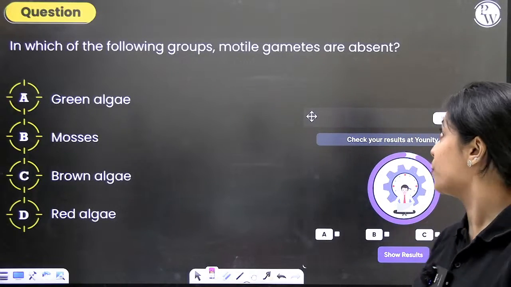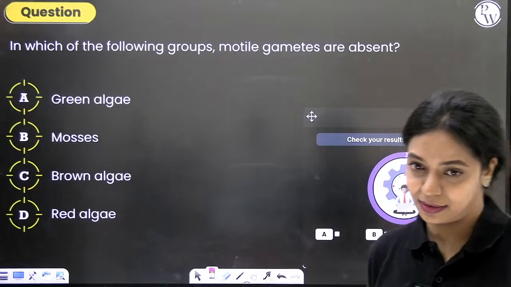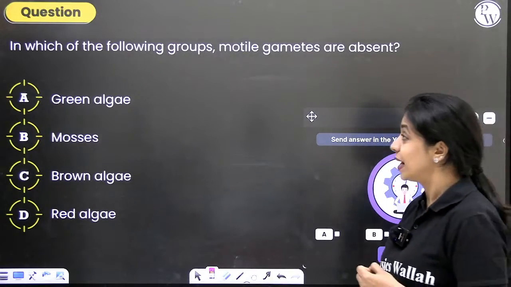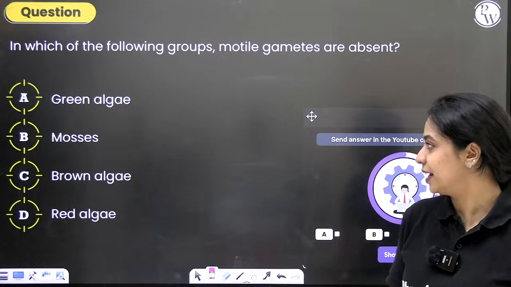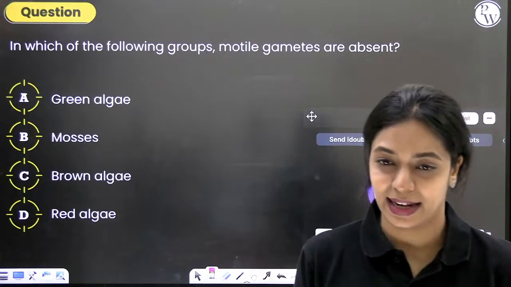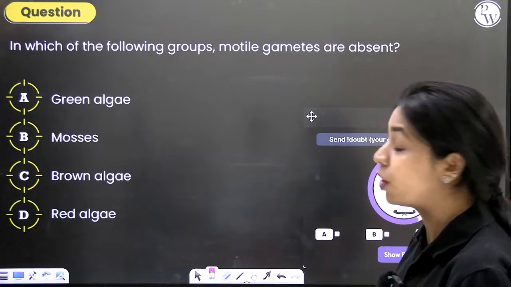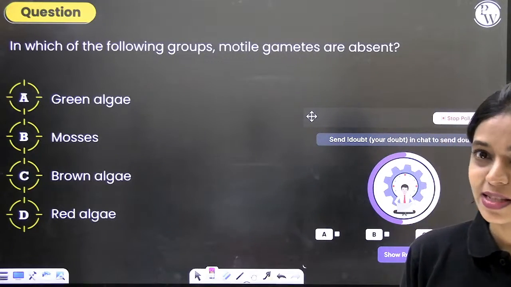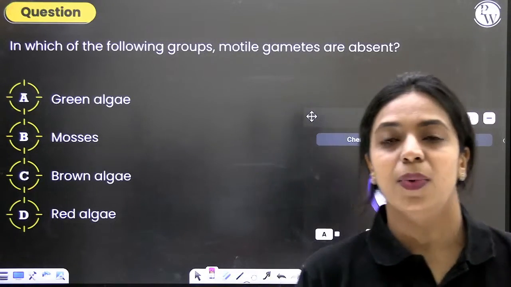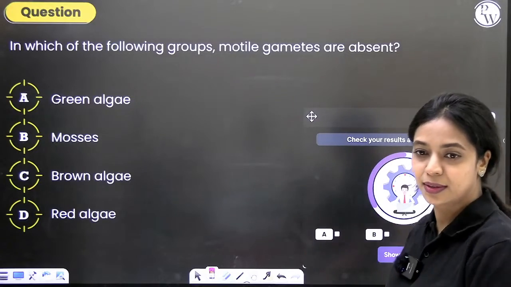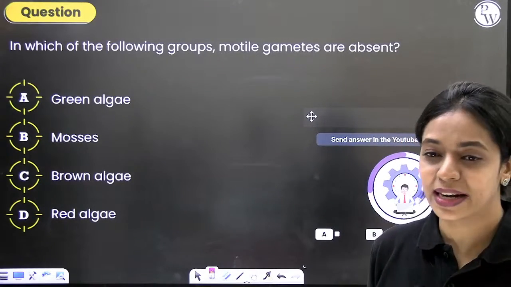In which of the following groups are motile gametes absent? Green algae, mosses, brown algae, red algae. What are mosses? Mosses are a type of bryophytes which we have not discussed so far. We will discuss them going forward. Right now we are only solving questions related to algae.